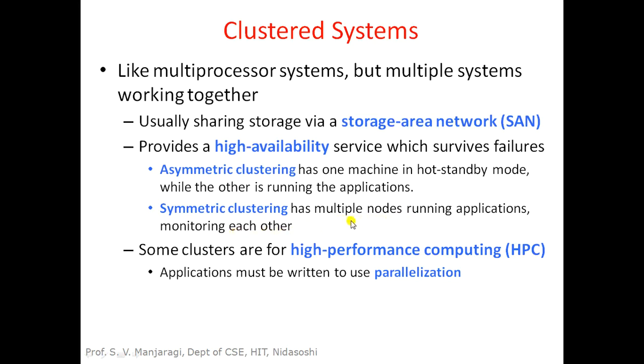So in this case, multiple computer systems or nodes in the cluster system will be running the application cooperatively, and some clusters are high performance computing, that is HPC. So in this case, applications that we design use parallelism.